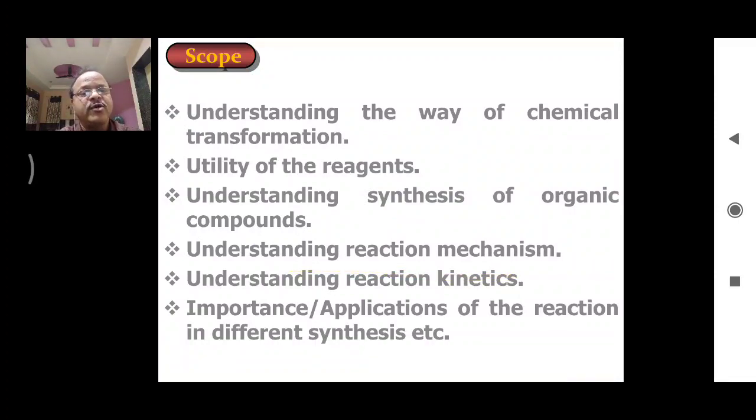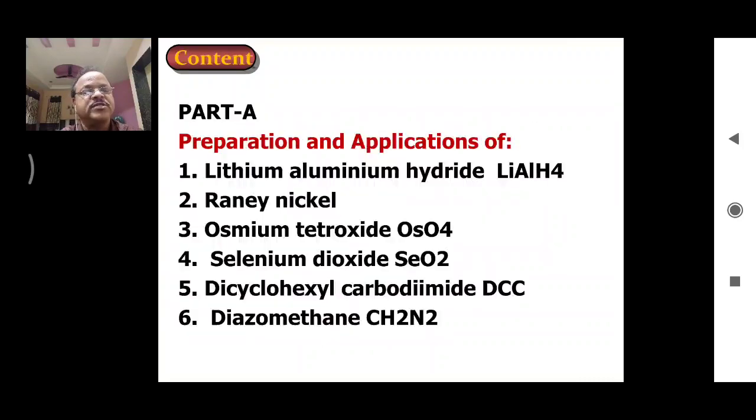We can get the idea about the reaction kinetics, meaning we can optimize the reaction conditions and other parameters such as temperature, pressure, concentration, etc. Another important scope of this topic is that we can use a particular reaction for the synthesis of various organic compounds. So these are the important scopes of this topic, reagents and reactions in organic synthesis.